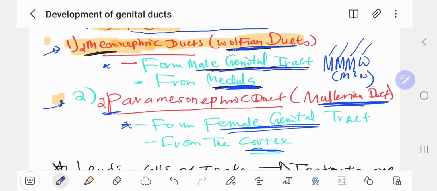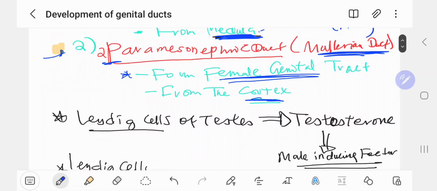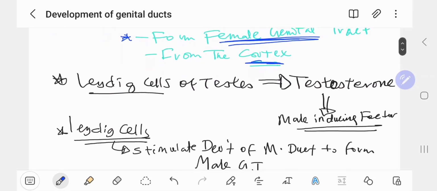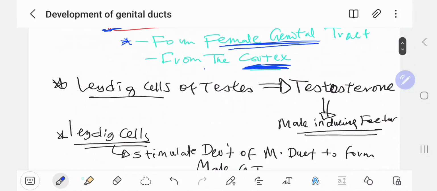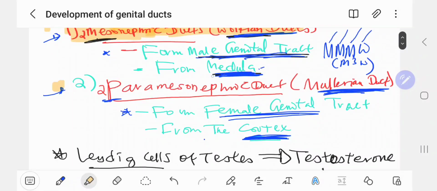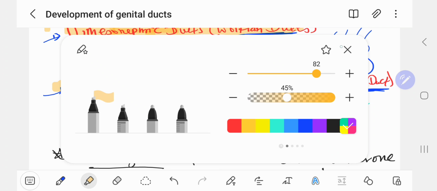This is the two differences between paramesonephric and mesonephric duct. Mesonephric is also known as the Wolffian duct. It is majorly for the male genital tract. It develops from the medulla. The paramesonephric, also known as the Mullerian duct, forms the female genital tract. It develops from the cortex, not from the medulla. So the most important thing you should remember here is that the mesonephric is from the medulla.